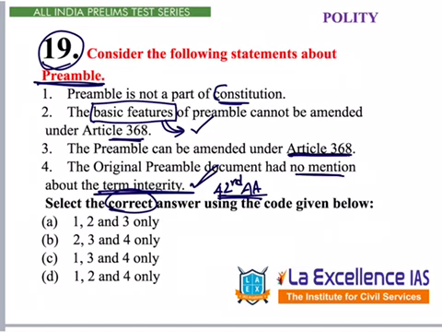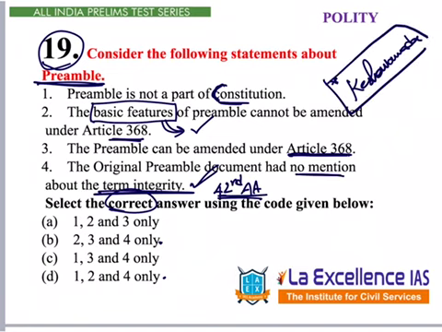Let's see 4 and 2 where they are there. 4 and 2 are there in B, 4 and 2 are there in D. So we should know particularly about this. For that, we have this particular case known as Keshavananda Bharati case, very significant case in terms of India's legal evolution of the constitution. In that particular case, Supreme Court said that preamble is part of constitution, so this is incorrect.